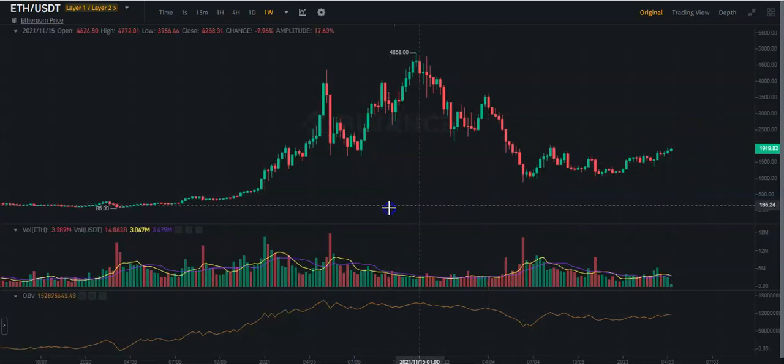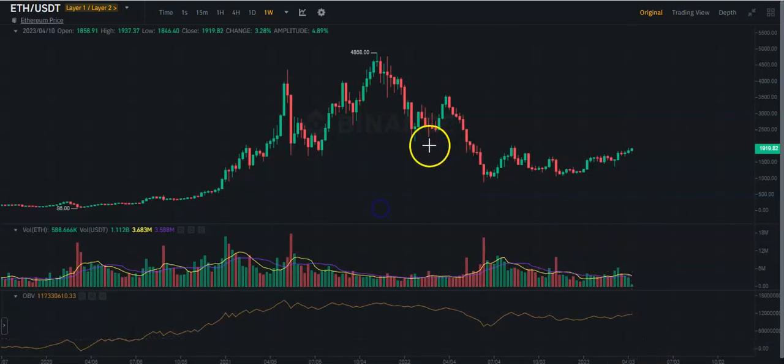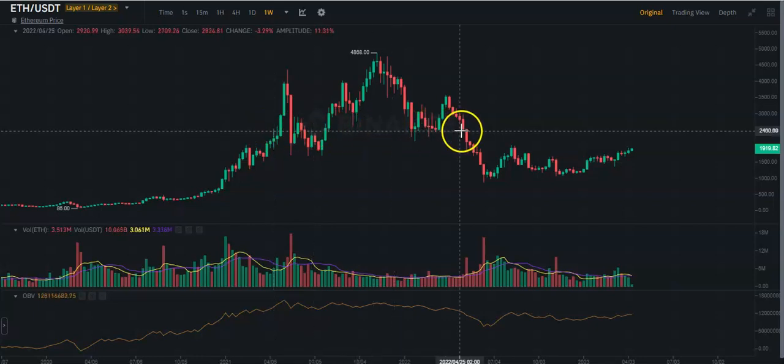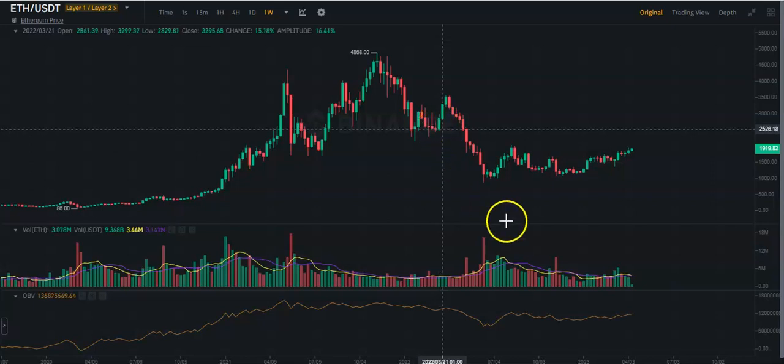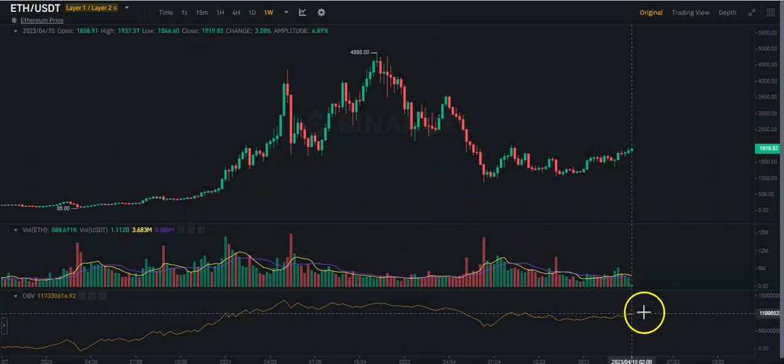So our idea is that we might see, and probably we are going to see, we're quite optimistic, we're actually on the buy side for Ethereum, a movement till 2,400 US dollar. From there, we expect a movement downwards. The reason is that here we see a strong barrier, a series of doji, and also right now the on-balance volume is moving in accordance with the price. We do not see any bullish or bearish divergence.